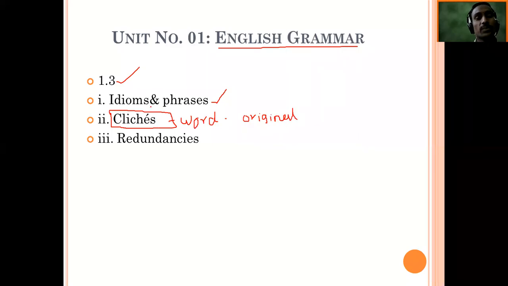They are also similar to idioms, not idioms, but like that only. Such kinds of words or phrases are there in the English language which are used over time again and again, and because of that their original meaning is lost. Such kinds of words are called cliches. If you do not understand right now, it's okay. When we learn unit number 1.3, we will see it in detail.